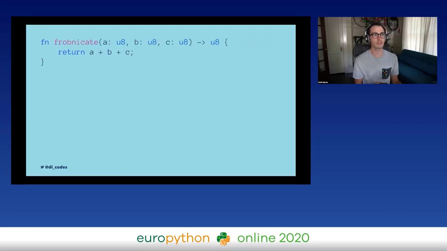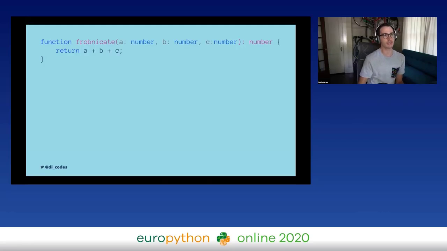This is Rust. So Rust has really fine-grained control of the integer type. So that's an unsigned 8-bit integer that it's accepting and returning. And this last one is TypeScript. So JavaScript doesn't have static types, but there's a variant of it called TypeScript. And in JavaScript, all numbers are the same thing. They are a number. So in TypeScript, there is only the number type. So everything past this argument or this function is the number type.